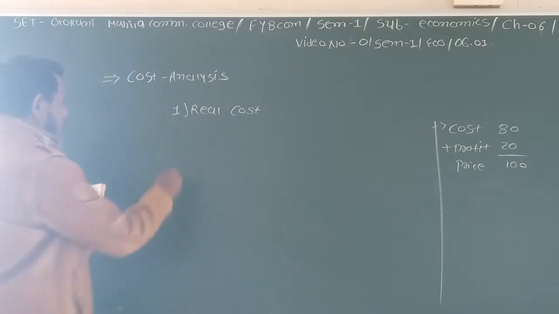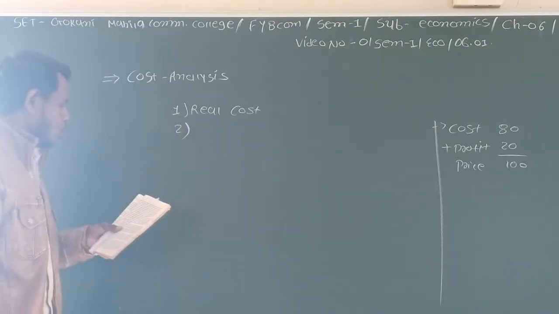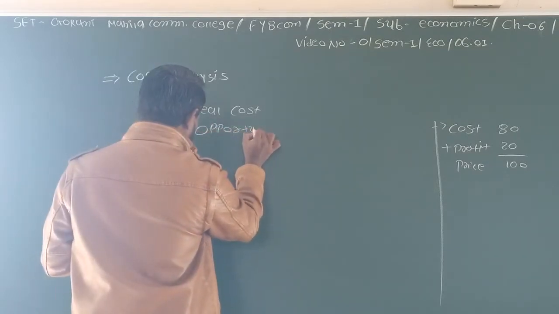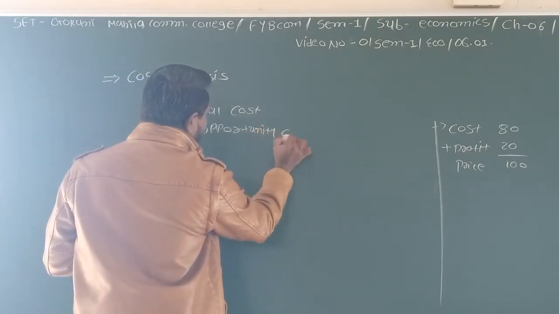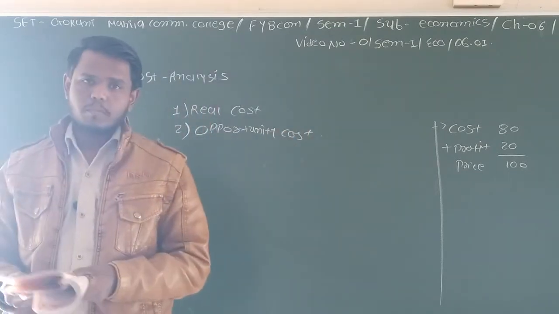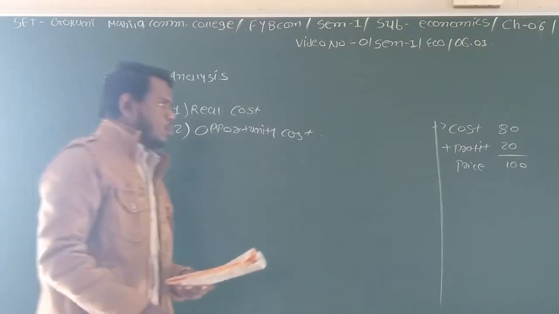After that, the second is opportunity cost. So what is the opportunity cost?